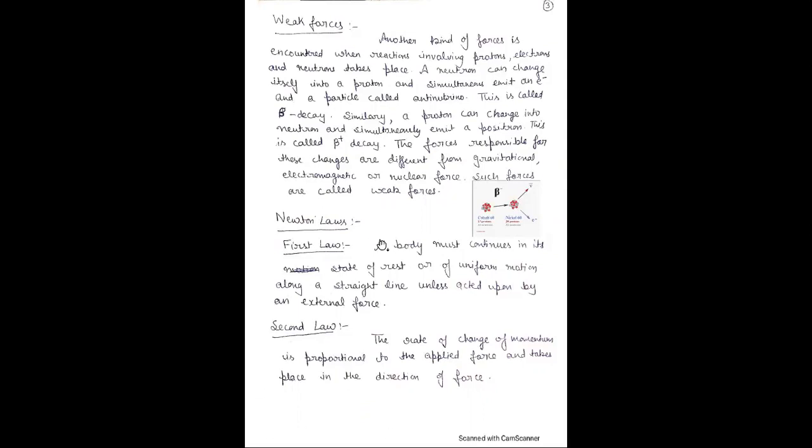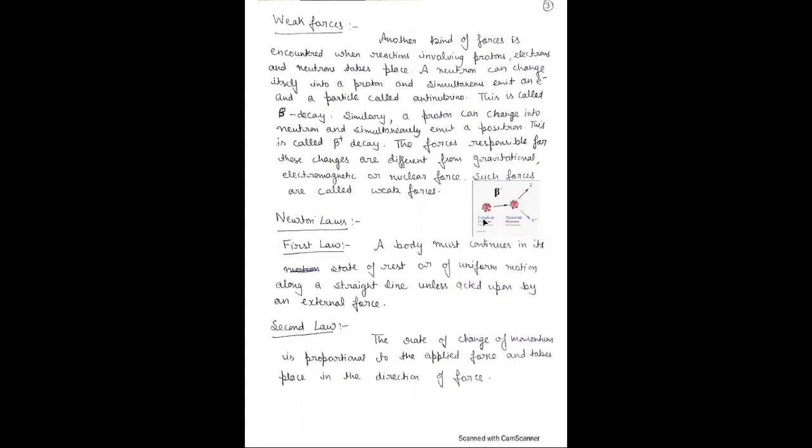In this case, a neutron can change itself into a proton and simultaneously emit an electron and a particle called an antineutrino. This is called beta negative decay, because these forces are responsible for radioactive decays. This is beta negative decay here. This is the example of cobalt.